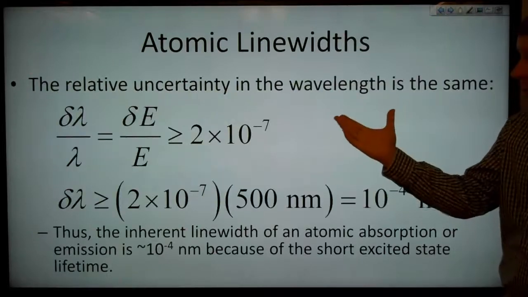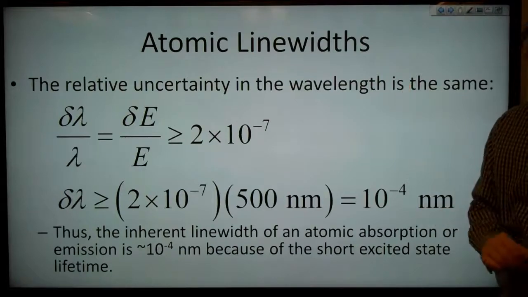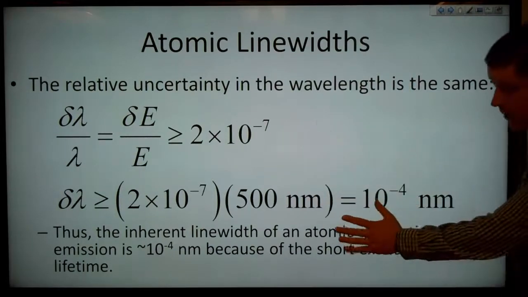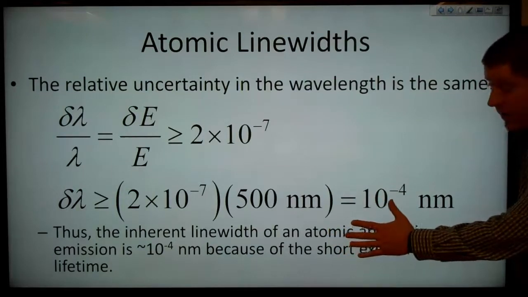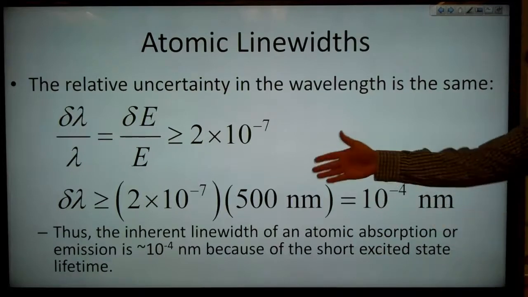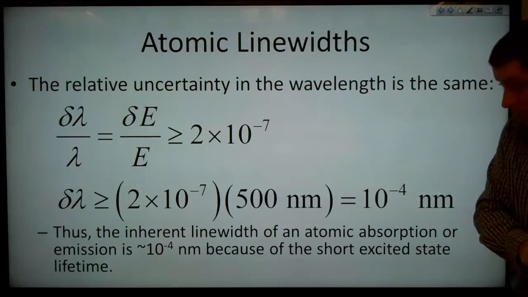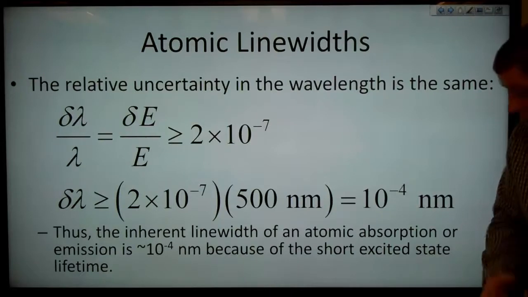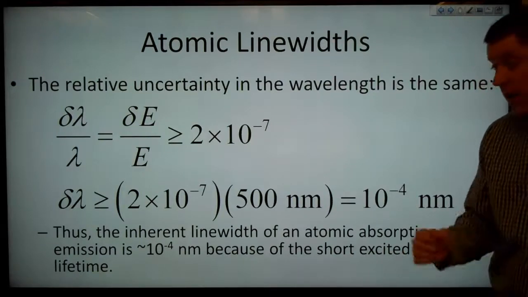So our relative uncertainty in the wavelength will be the same, 2 times 10^-7. And that means that when we multiply by the wavelength, 500 nanometers, we get 10^-4 nanometers. So our inherent line width of an atomic absorption or emission is about 10^-4 nanometers because of our short excited state lifetime.